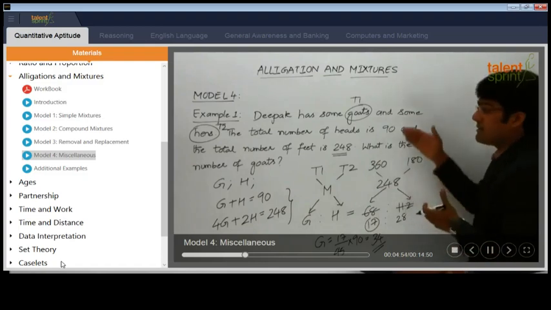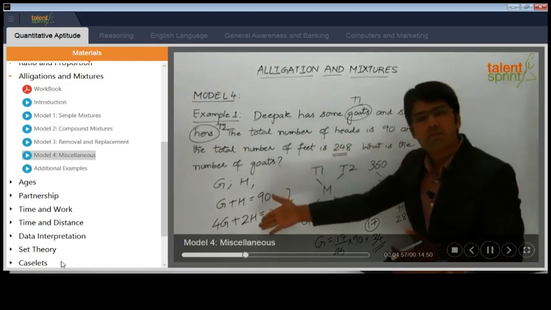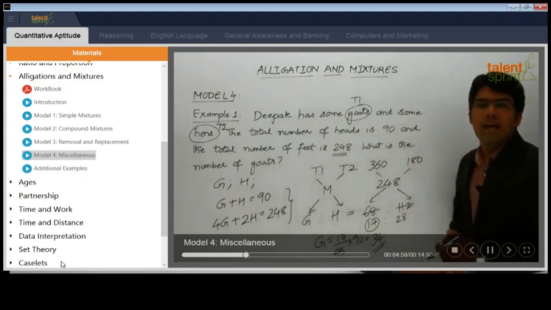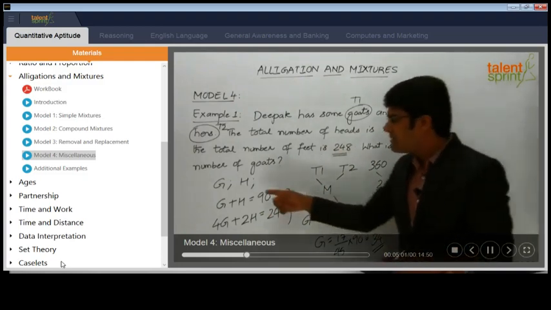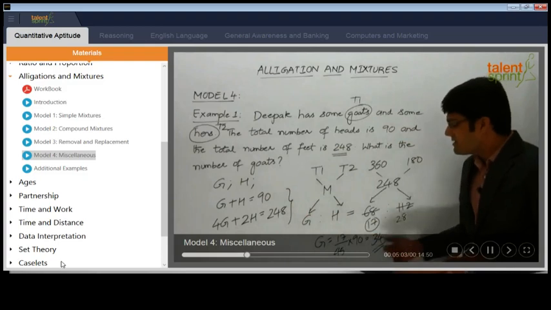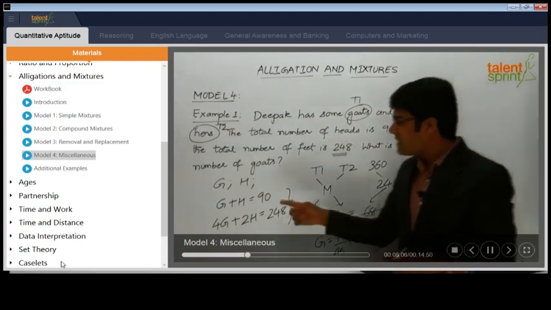So this is how a simple question which can actually be answered using 2 equations can also be solved using the alligation rule. Even if you try to solve these 2 equations, you will get the same answer, G equals 34. How do you solve these 2 equations?